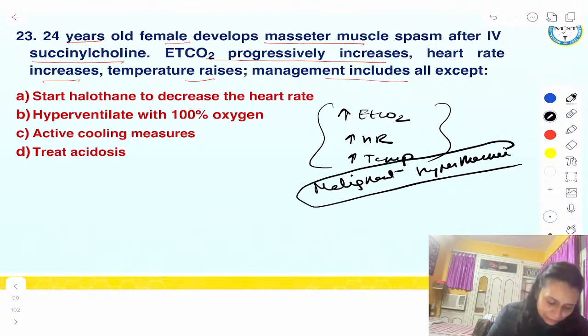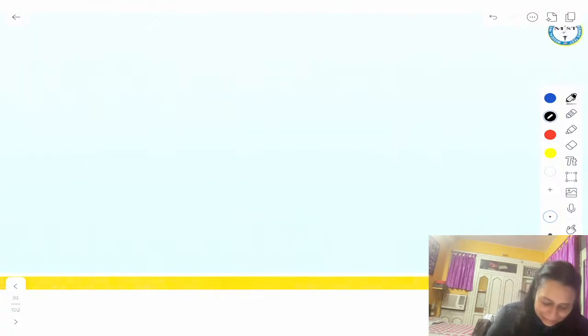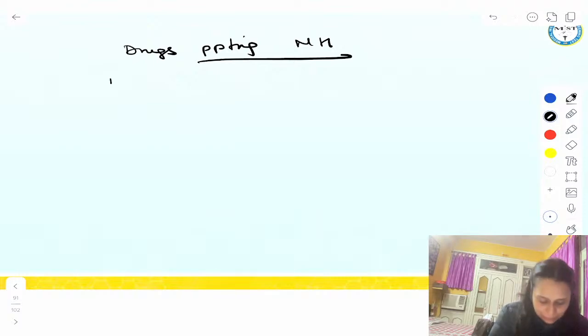Guys, start halothane? My God, halothane will further precipitate malignant hyperthermia. Here succinyl has precipitated and you will further start halothane, it will exacerbate. Halothane and succinylcholine are completely contraindicated. Drugs which can cause malignant hyperthermia: succinylcholine is the first drug.